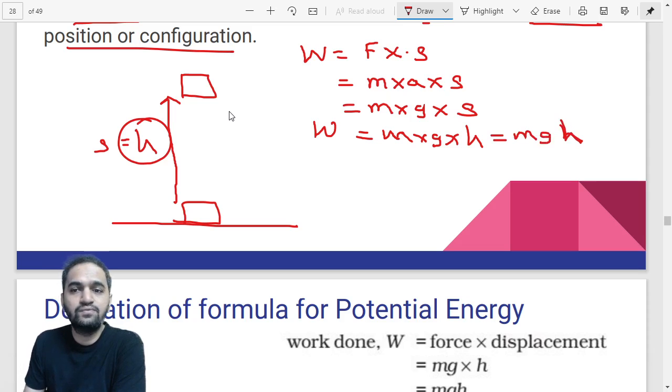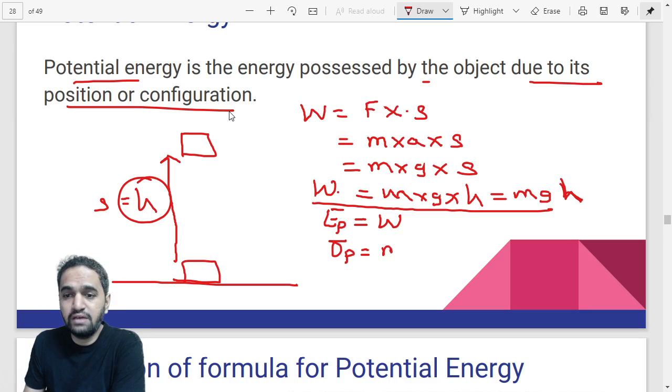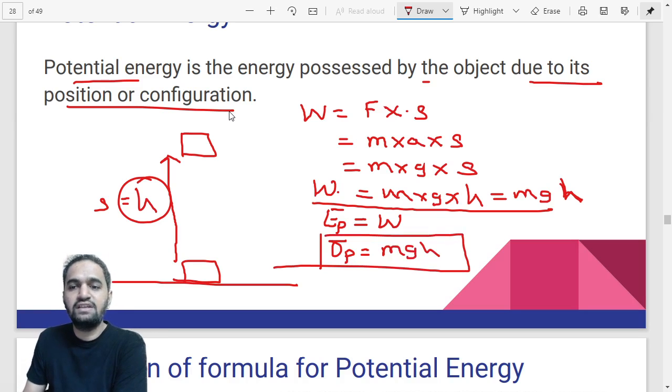But you also know that work done and energy are the same. So potential energy would be equal to work done. Energy and work done are the same, correct? But work done has been found out as mgh. So we can say this is potential energy. So potential energy would be equal to mgh. The formula would become mgh. So it's a very simple derivation.